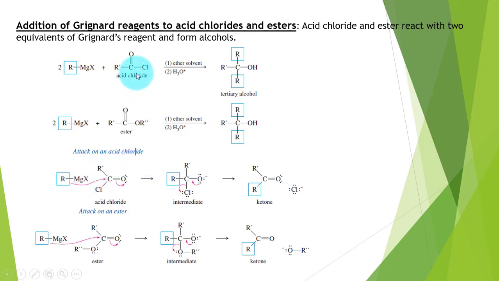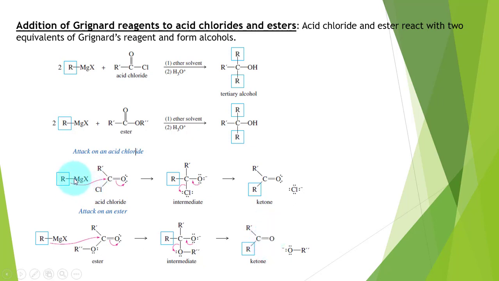Only formyl chloride or formyl esters result in the formation of secondary alcohol. All other acid chlorides or esters will result in the formation of ketone or tertiary alcohol.